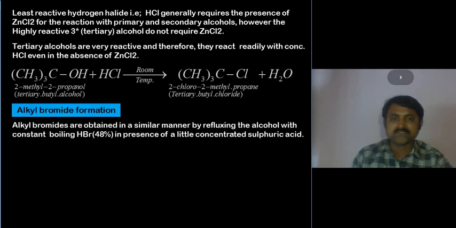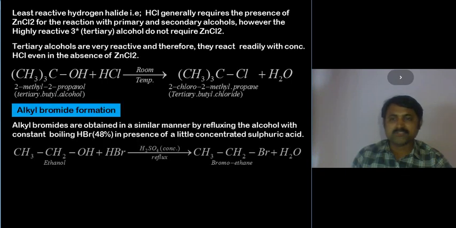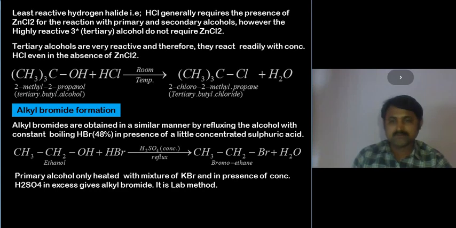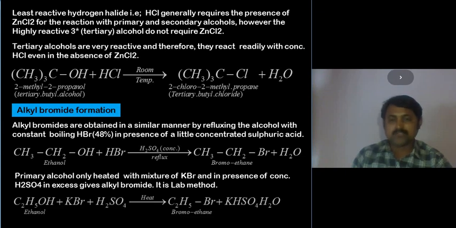Okay, let us see this. Coming to alkyl bromide formation, alkyl bromides are also stable. They can be obtained when we take a mixture of potassium bromide and sulfuric acid, or directly hydrogen bromide, hydrobromic acid 48%, in the presence of concentrated sulfuric acid to get bromoethane. So this is what we have shown: potassium bromide with sulfuric acid, and bromoethane is obtained by this method.